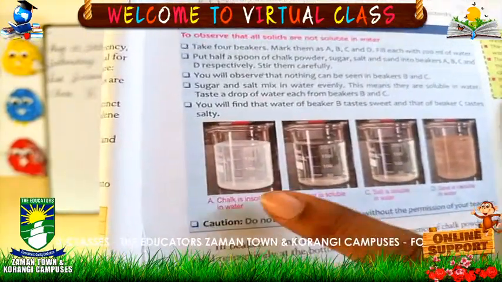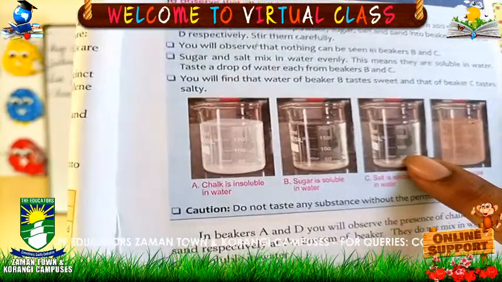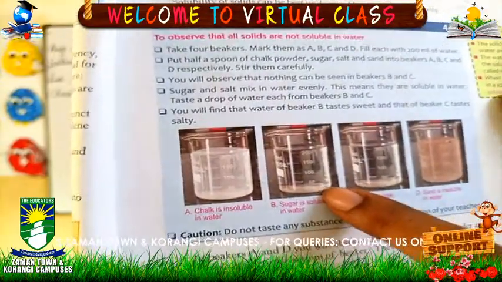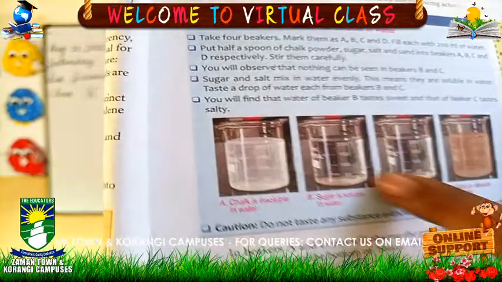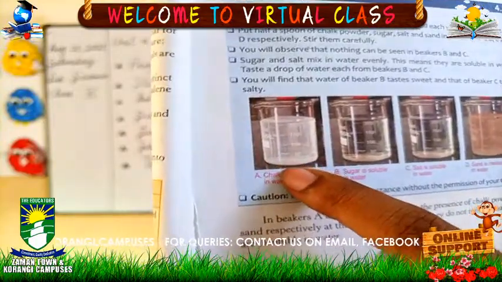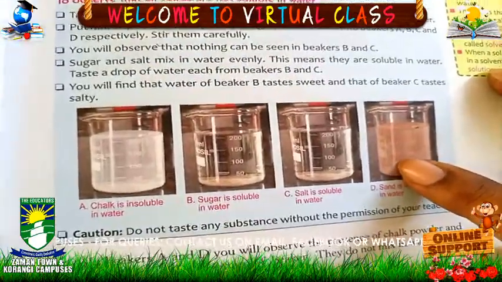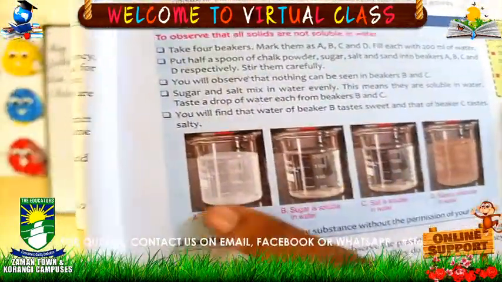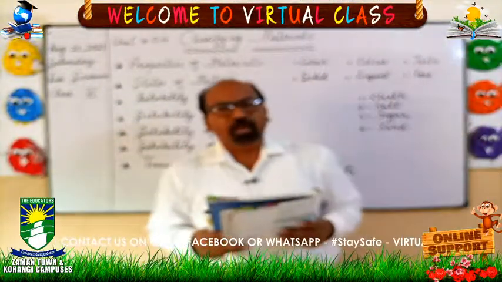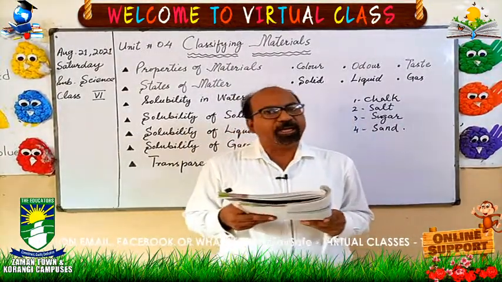After some time we will see that sugar and salt are completely mixed, dissolved and disappear into the water. It means they are completely soluble in water. But you are watching that chalk is not dissolved in water, and also the sand is not dissolved in water. It means these are insoluble. Now I think you are very clear about soluble and insoluble materials.